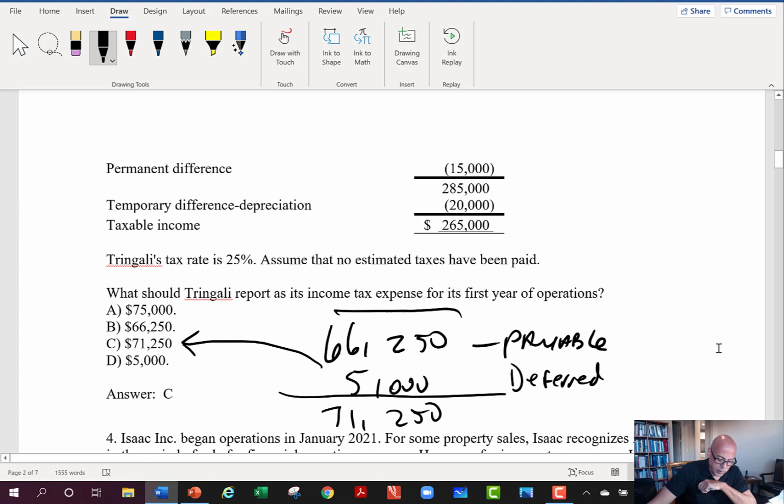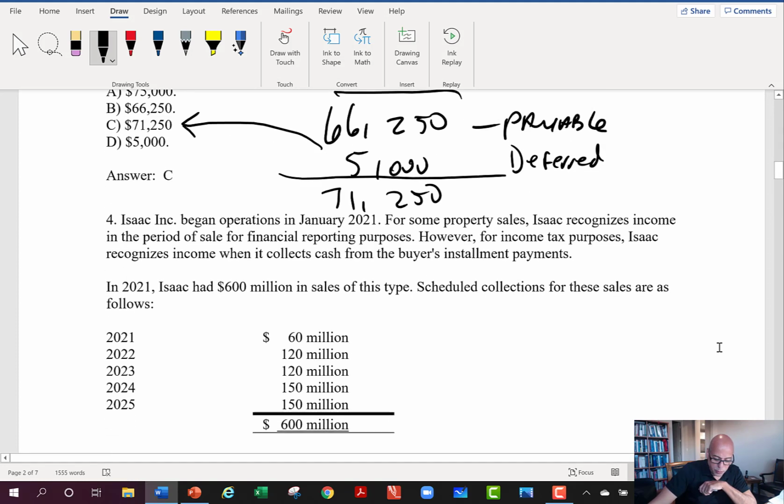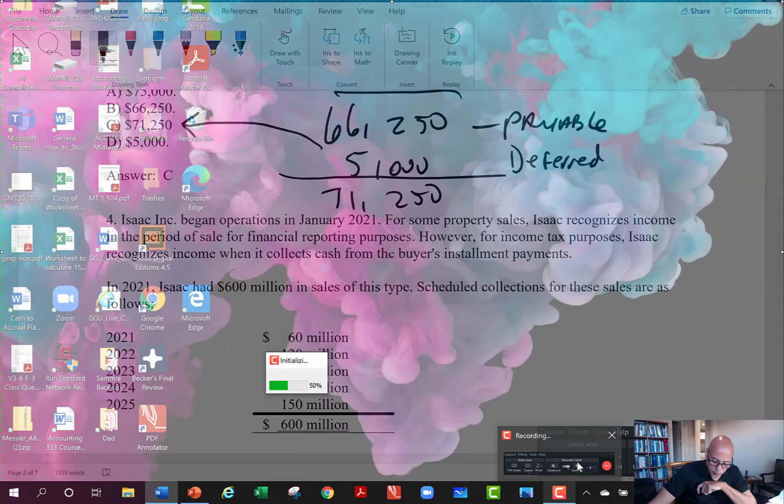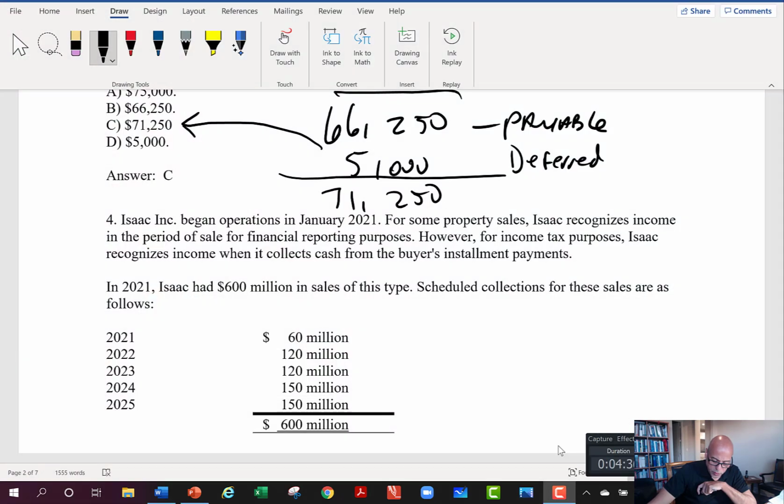which is basically based on our income after you have backed out the permanent difference that we'll never have to pay tax on, whatever that permanent difference is. Maybe it's some sort of municipal bond income or something. Again, I'm not going to test you on specifics of tax law. I just need you to understand how the permanent differences affect your deferred tax and, of course, your tax payable that we saw in those two questions. Okay,